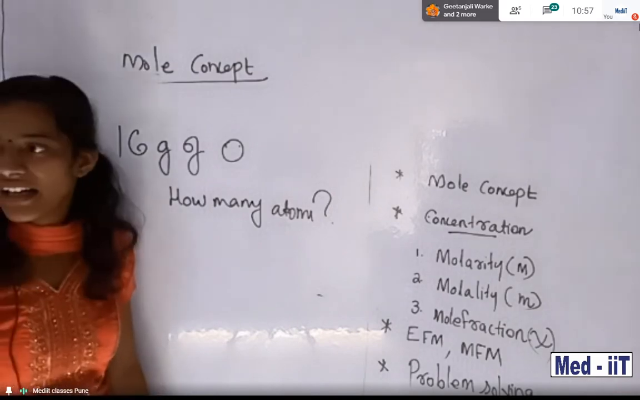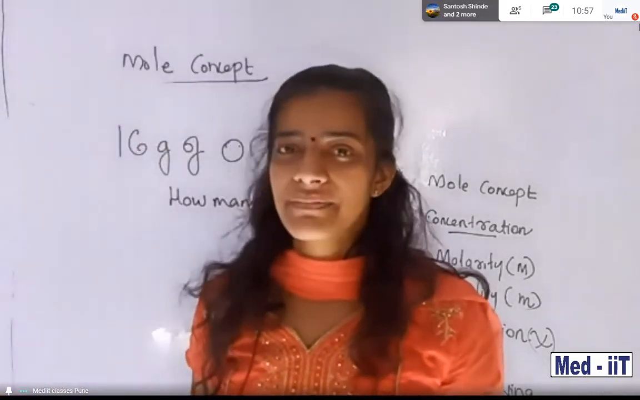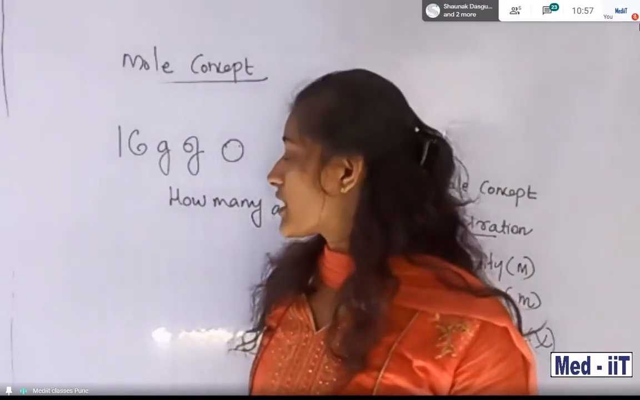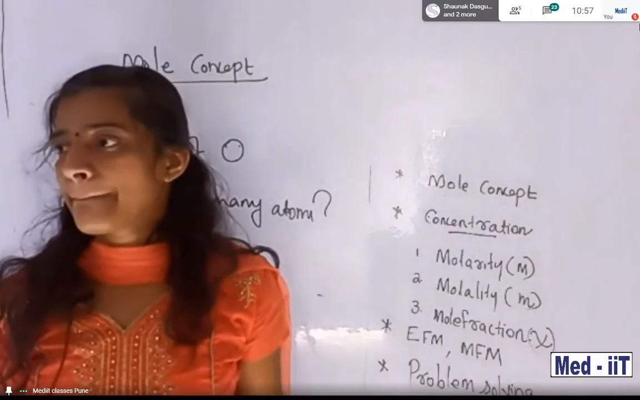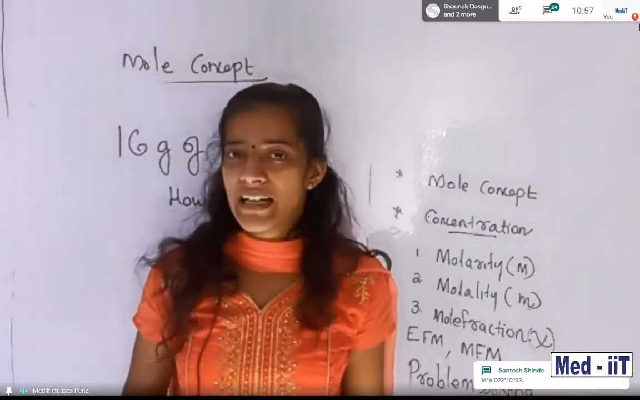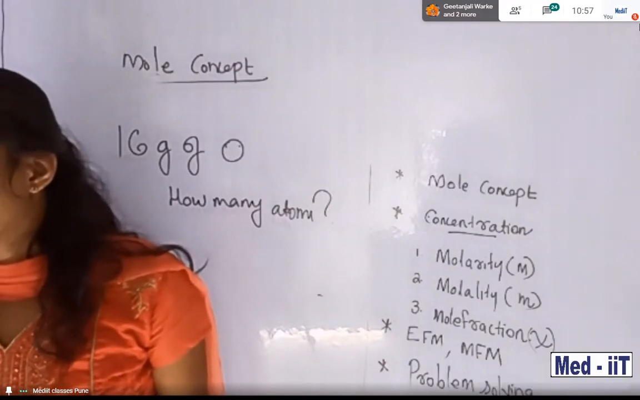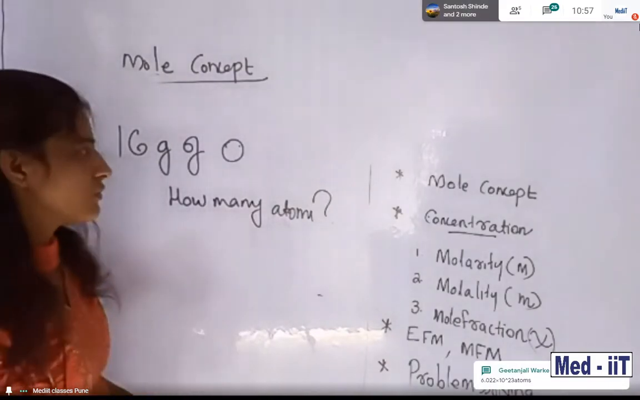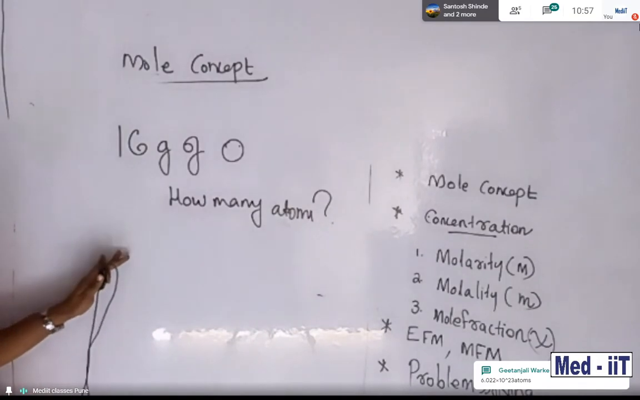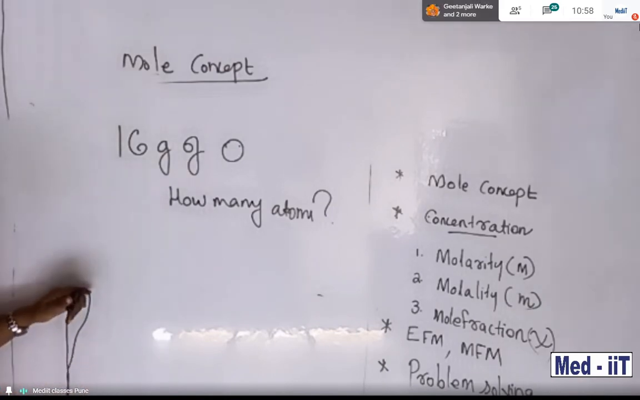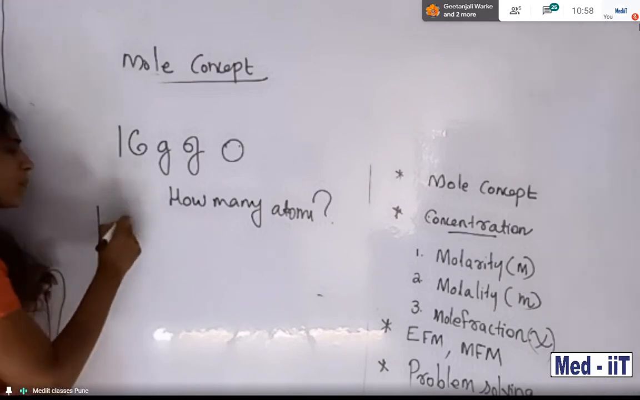Any idea? Any confusion? 16 gram of oxygen containing how many atoms? Yes or no? Doing or not? Tell me. What is the need of 16? Yeah. Geetanjali, you are right. Because very easy now. Santosh, what about your problem? Why are you multiplying 16?